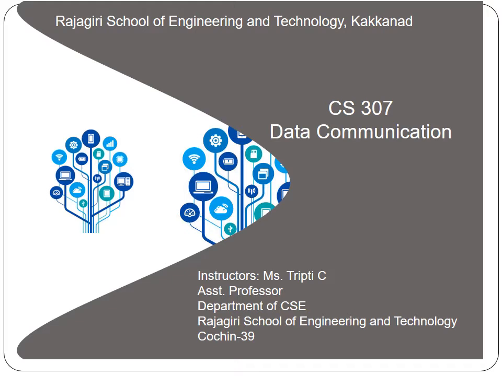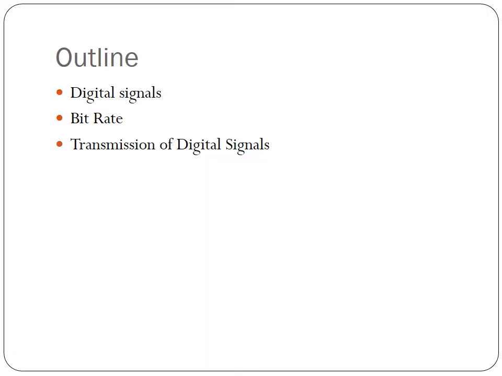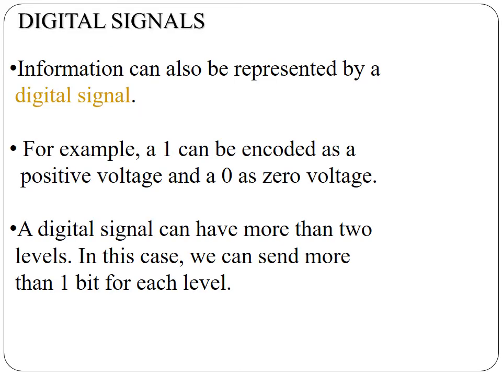Computer Science and Engineering. In this presentation, we will be discussing digital signals, bit rate and transmission of digital signals. So now let's see what digital signals is. Information can also be represented by a digital signal.